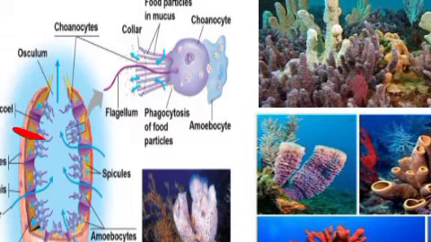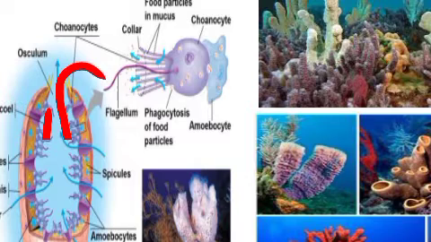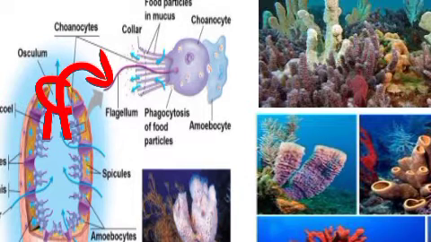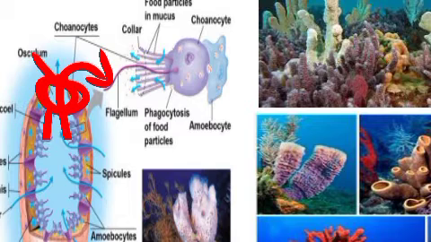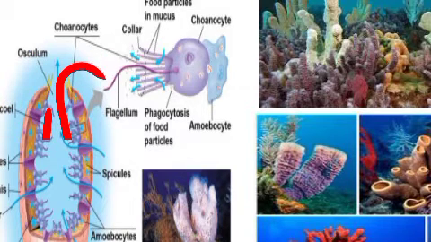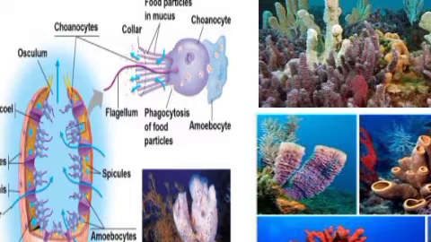If you see carefully, in the wall you can see minute pores, and these pores are called ostia, and through them the water enters. Here you can see a cavity. This cavity is called the spongiocele, and the water can come out through an opening at the tip, and that is called the osculum. So this opening is the osculum, and this cavity is the spongiocele. Yes, so it has a water transport system or a canal system through which the water will be circulating. So how does the water enter?